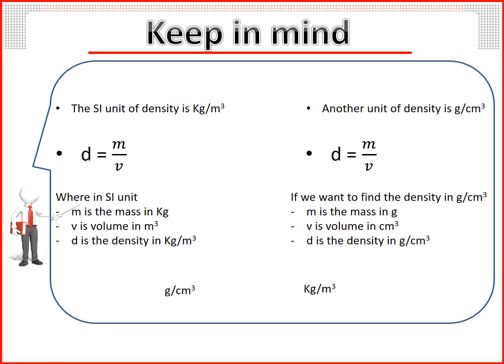To convert from gram per centimeter cube to kilogram per meter cube, we have to multiply by 1000. And to convert from kilogram per meter cube to gram per centimeter cube, we have to divide by 1000.